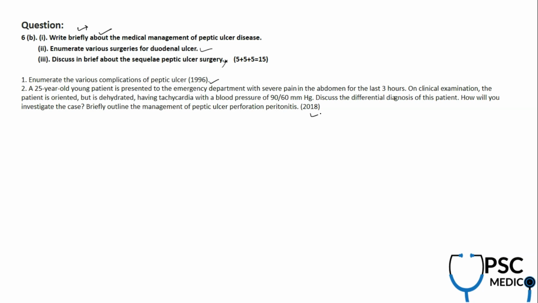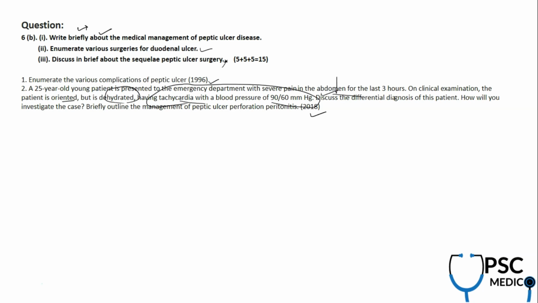And very recently, in 2018, there was a question, a bit clinical. A 25-year-old patient presented to the ED with severe pain in the abdomen, and the patient is oriented, but dehydration is present, with tachycardia and hypotension. So there must be something bleeding inside. The patient is having some hemorrhagic shock symptoms. So how do you approach this case?